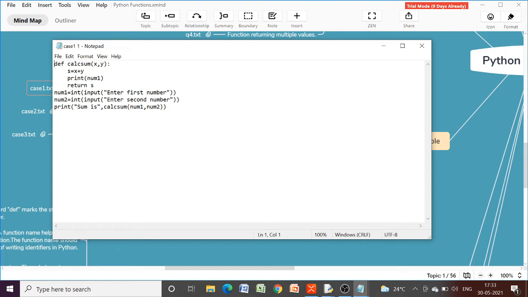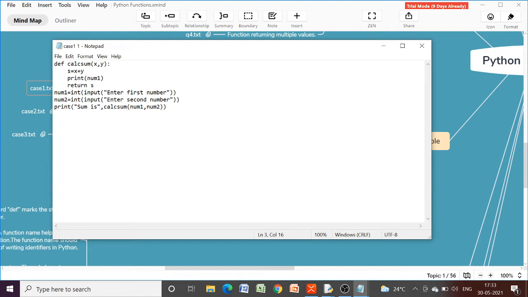Now let us try to understand this with the help of the given code. Here you can see we have one function which is calculating the sum of these two parameters x and y, and we are printing the value. Here num1 is a global variable, because it has been defined outside all the functions, and we are trying to print the value of num1 inside this function.